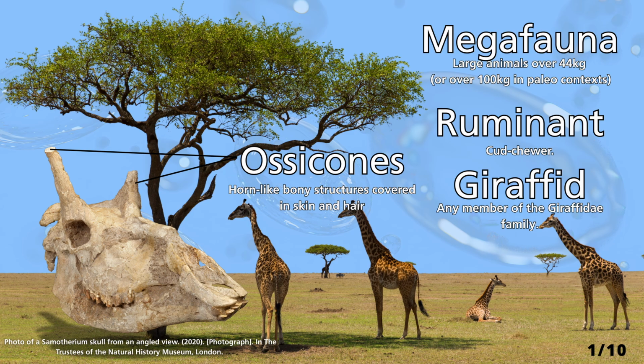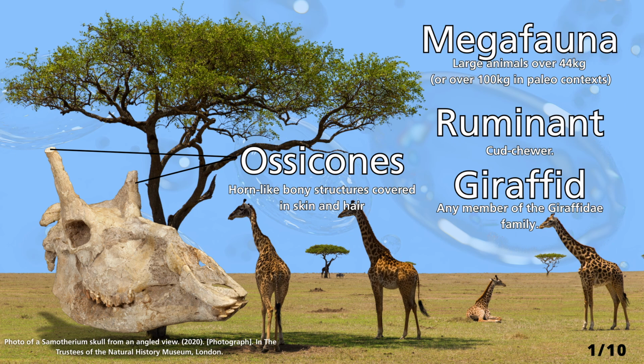Ruminant. An even-toed ungulate mammal that chews the cud, regurgitated from its rumen. The ruminants comprise the cattle, sheep, antelopes, deer, giraffes, and their relatives. Giraffid. Giraffids are any member of the Giraffidae family, which includes modern giraffes, okapis, and extinct relatives like Sivatherium and its more giraffe-like counterpart, Sivatherium.